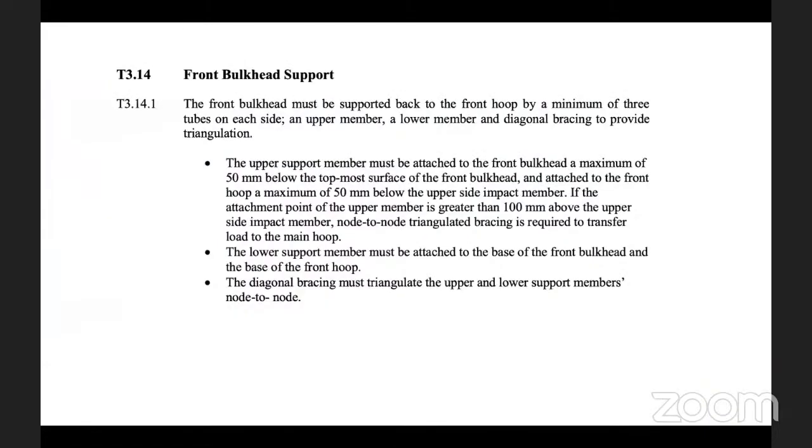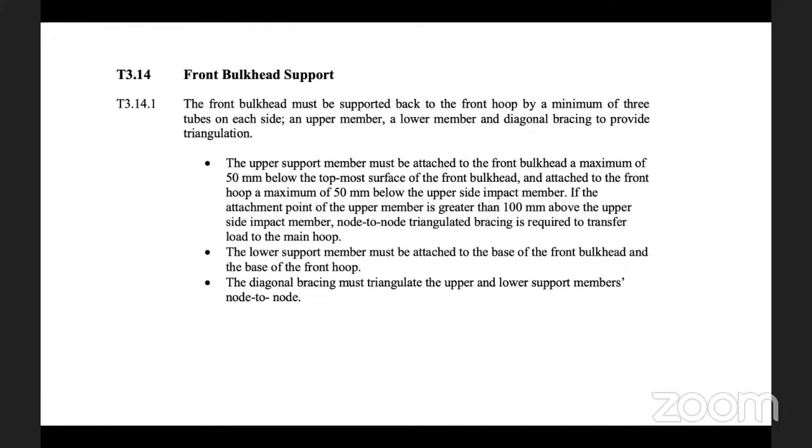If I go to next, and if you understand the rule, it's 3.14. It specifically requires a minimum of 3 members: upper, lower, and diagonal. And the next part talks about the placing of it.